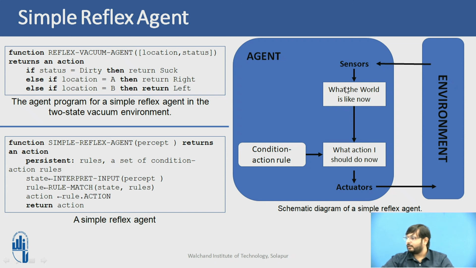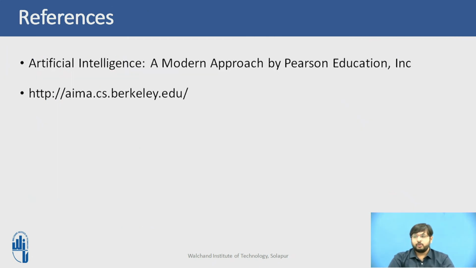It understands the environment, and having understood it, it asks what action it should take in the given environment. Considering the attributes given in the condition-action rules, the actuators then act on the environment. I hope you have understood what a simple reflex agent is and what the structure of an agent is. These are some references that I used to create this video and the PPT.